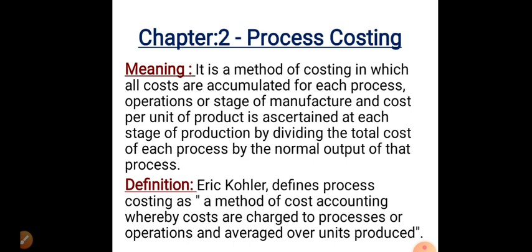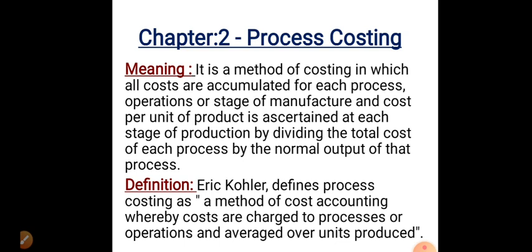For example, sugarcane is the raw material for sugar. To convert sugarcane to sugar, it goes through many processes. First we have to clean the sugarcanes, refine them, crush them; different processes are involved. Finding out the cost of each process is called process costing.